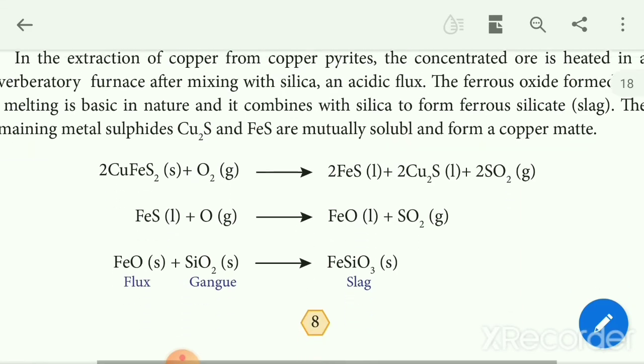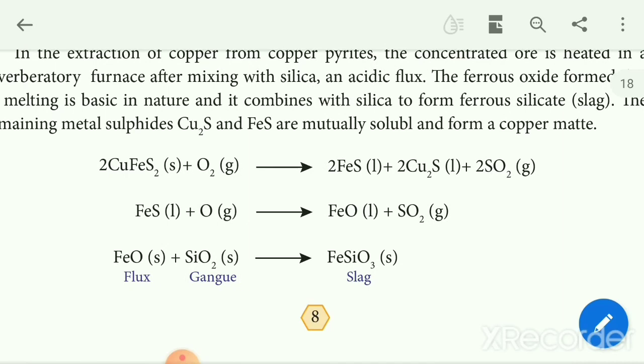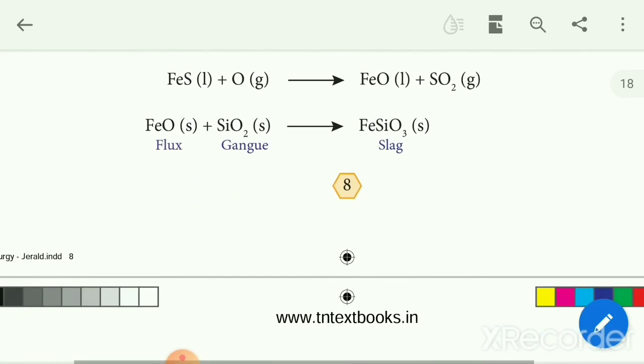Okay, so then the remaining one, what is the remaining one? Copper sulfide. Copper sulfide combines with oxygen to form copper oxide, in the liquid and solid state medium. Then the copper oxide reacts with the copper sulfide to get elemental copper, that is blister copper, with evolution of sulfur dioxide.